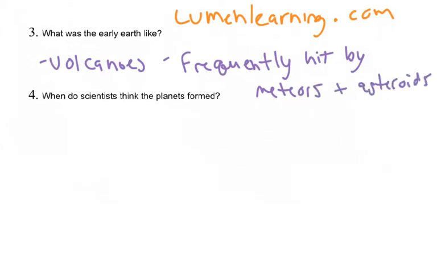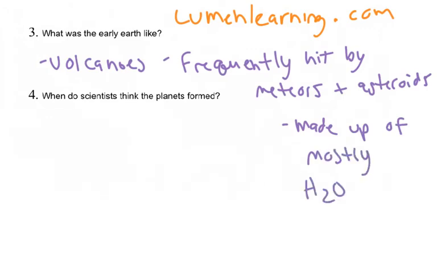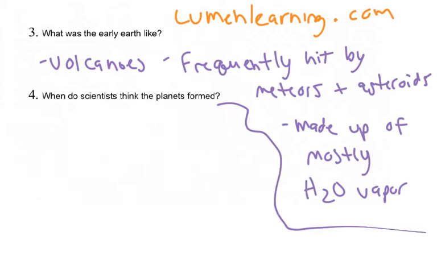So it was like a fiery planet. Life could not be sustained. It was made up of mostly water vapor and very little oxygen, so therefore life would not live on Earth at this time. That is why it took 4 billion years for us to get people on this planet.